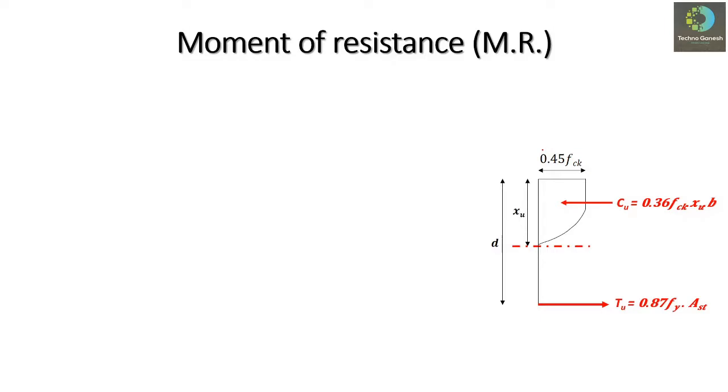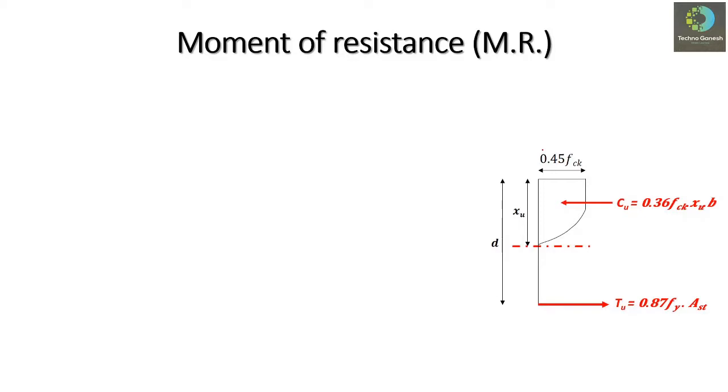To bring this total system into equilibrium, we have to consider the concept of moment of resistance. An equal and opposite moment should be developed, which is called a resisting moment.